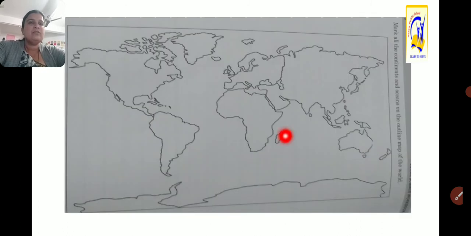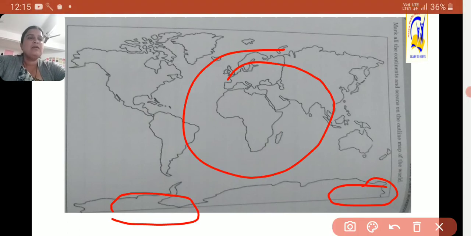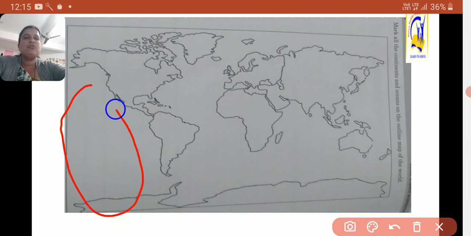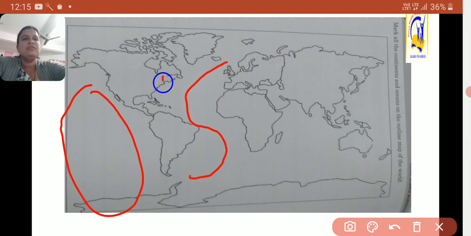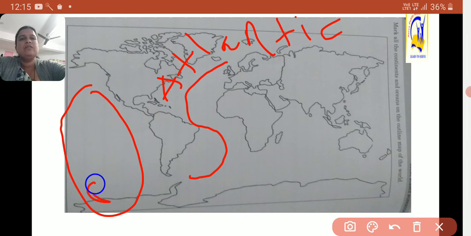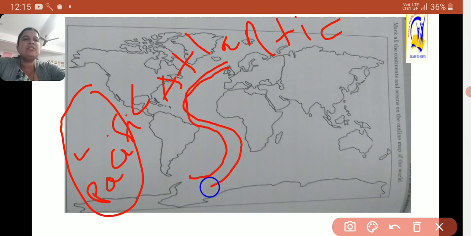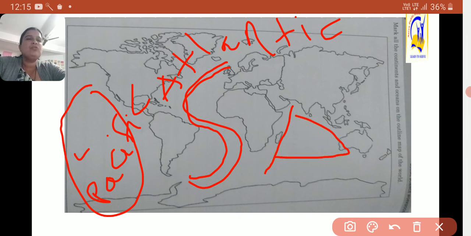Here this is the world map. As we studied in part 1, this is the Pacific Ocean, O-shaped. Then this is the Atlantic Ocean, S-shaped, and you can see here this is the Indian Ocean.